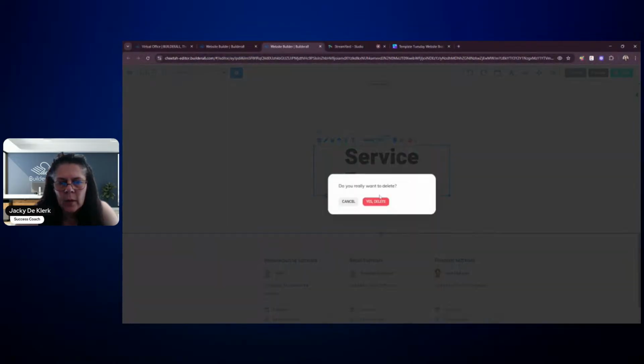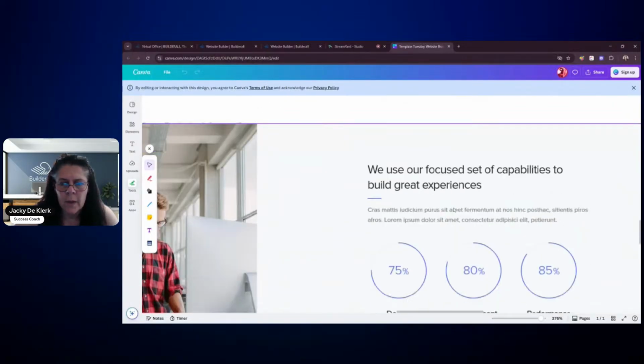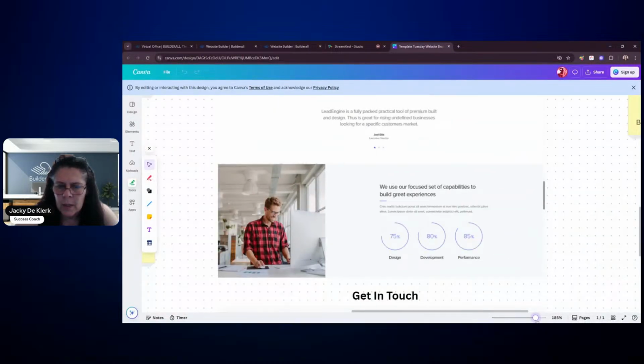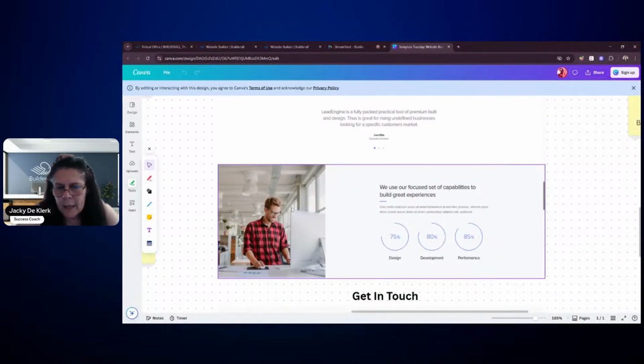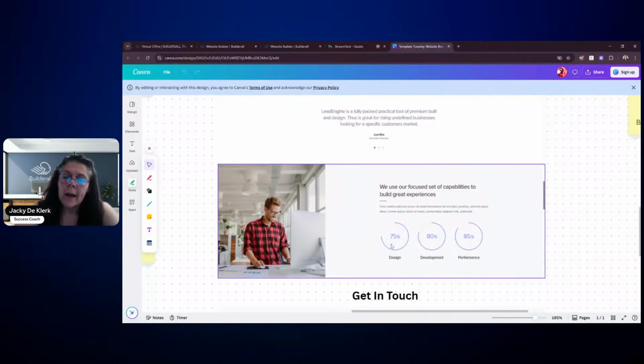So now let's see if we can work in the service feature, because I think this is an important aspect to have as well. So I'm just going to delete that. Then we're going to go back to our Template Tuesday here. We're done with this section. We want to mimic what they've got right here. So I'm going to go a little bit smaller. It's basically an image, and then it's got a header with some information and numbers that they've got in that specific area. Now, let's see what we can do with regards to this. Ours might look slightly different to this.